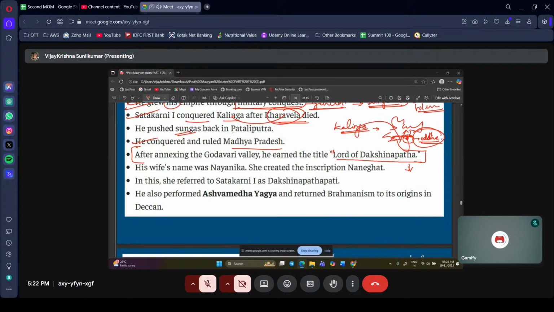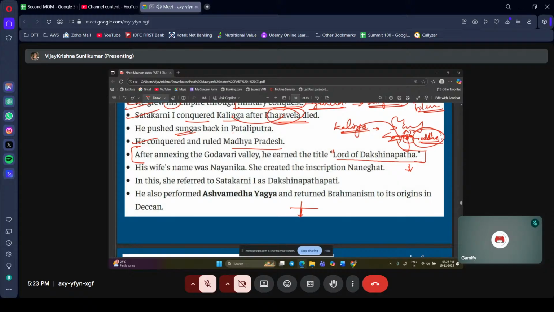Dakshinapatha, you know what is the meaning of Dakshinapatha? Dakshina means giving, in Sanskrit, not Tamil or Malayalam. In Malayalam also, when we say Dakshina, you are offering something to the people who are blessing you. That is Dakshina.